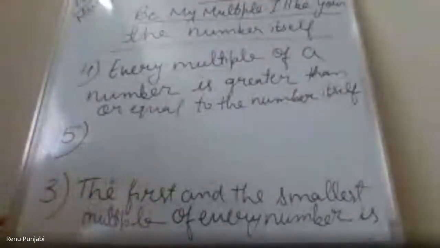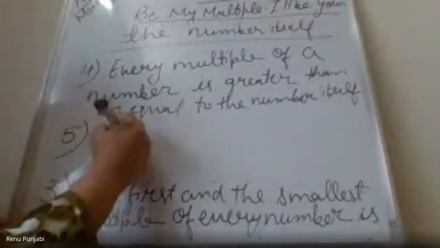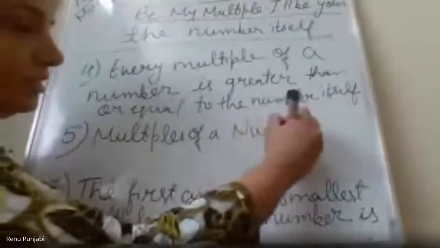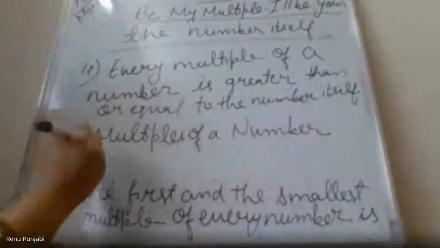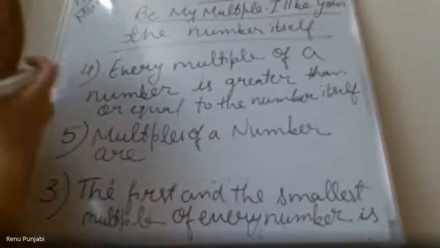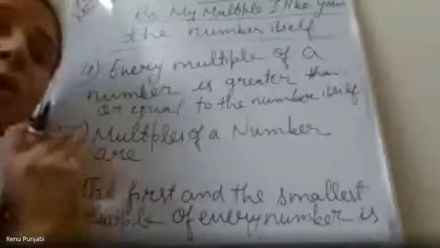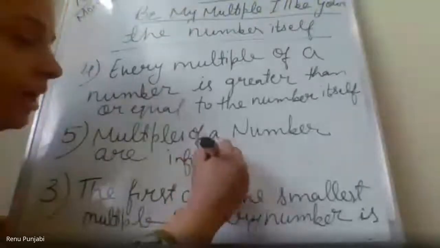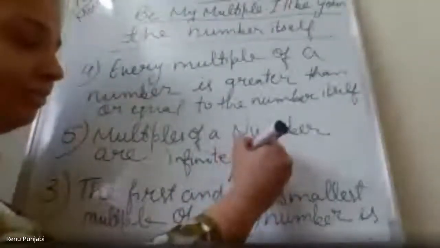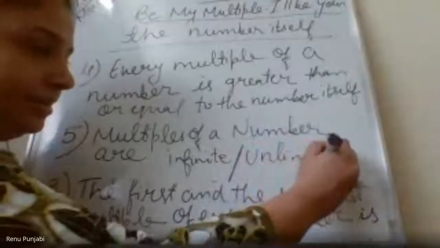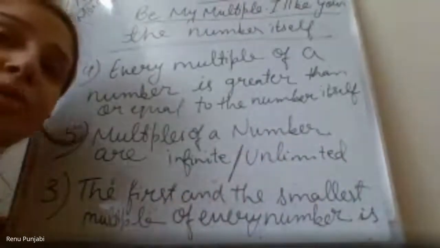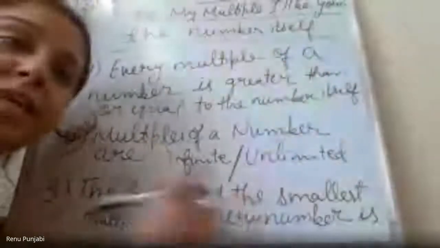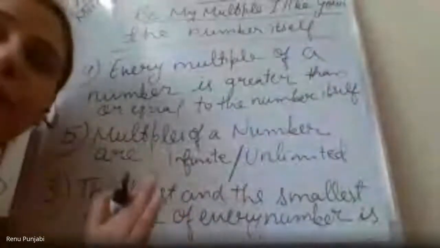Number 5: multiples of a number are infinite, or we can say unlimited. There is no end of multiples. Mean they are endless. If you want to write the multiples of 2, you can keep on writing, they never end. You have learned tables up to 20.